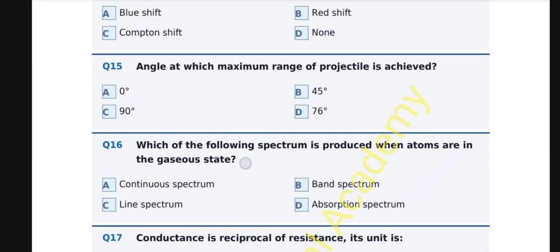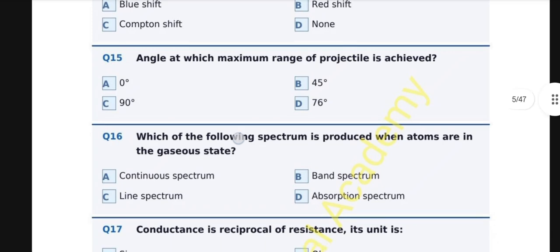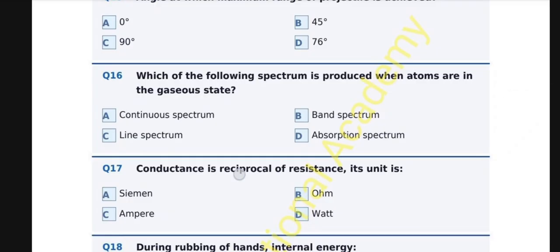Question number 16. Which of the following spectrums is produced when atoms are in the gaseous state? A. Continuous spectrum, B. Band spectrum, C. Line spectrum, D. Absorption spectrum. And the correct option is C. Line spectrum. When atoms in gaseous state are excited, electrons transition between discrete energy levels and emit photons of specific wavelengths, producing a line emission spectrum.